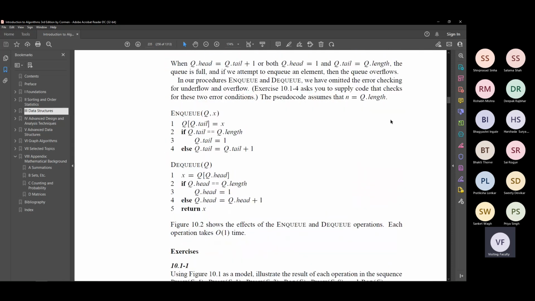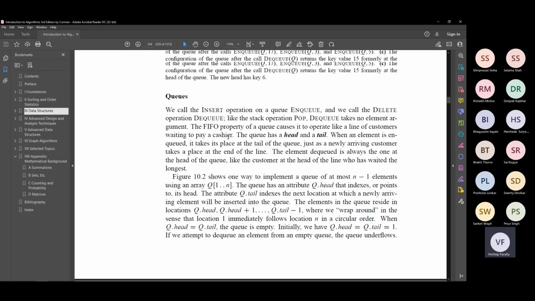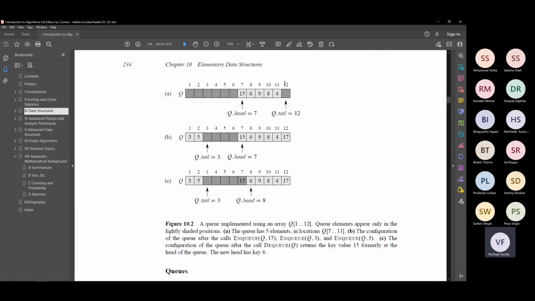And that is what they have written here now once again. Okay. So NQ, which is insert, so q at q dot tail. q dot tail points to the first immediate empty box, right? So at q dot tail you insert the value x, and now you have to increase it by plus 1, but then there is this modular arithmetic.